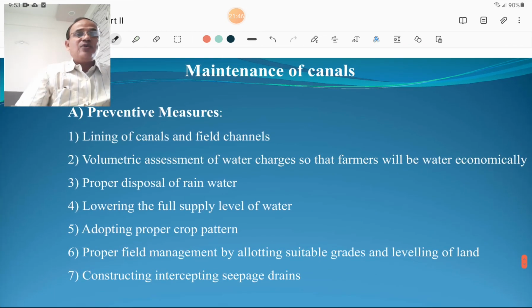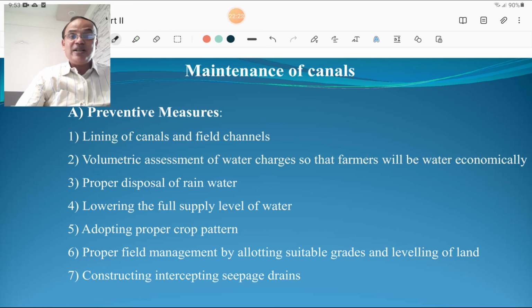Then we are going to discuss the maintenance of the canal. Maintenance of canal is a very important part of irrigation engineering, and we are going to discuss the preventive measures. First of all, prevention is better than cure, you know that. So prevention of the defect is very important, and to prevent those defects we have to maintain the canal in such a way that there should be a lining and there should be field channels. Then volumetric assessment of water charges so that the farmer will use the water economically. Then proper disposal of the rainwater is also important.